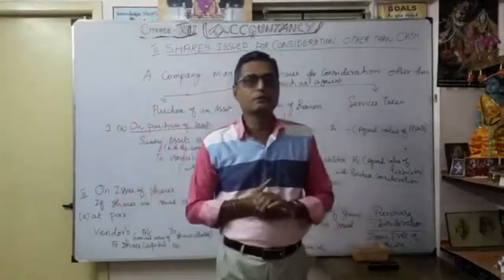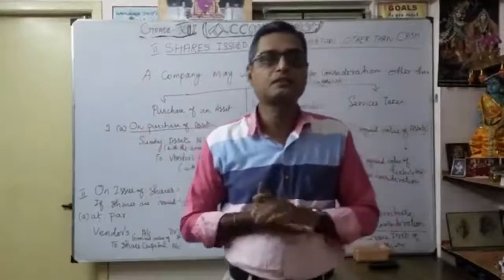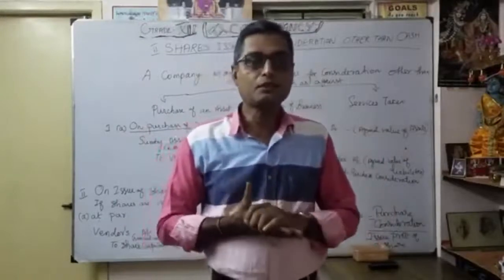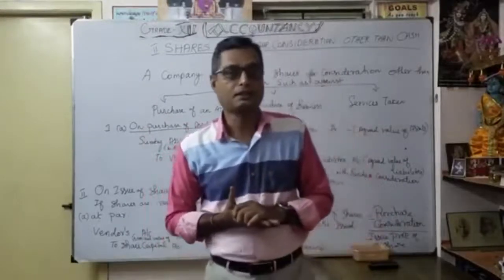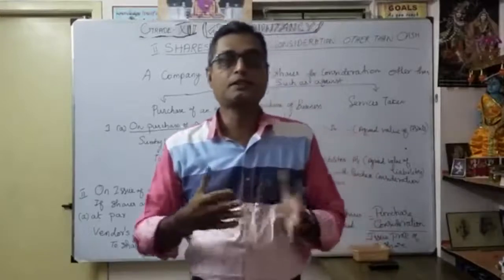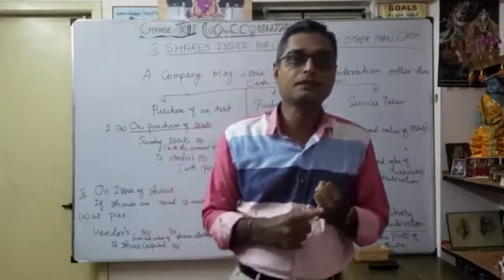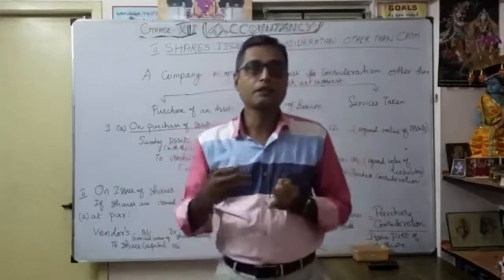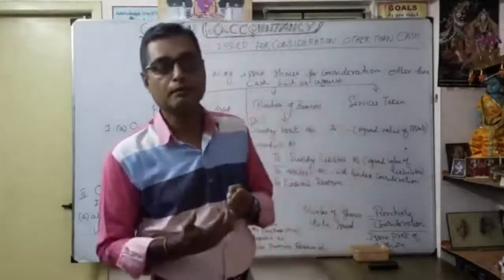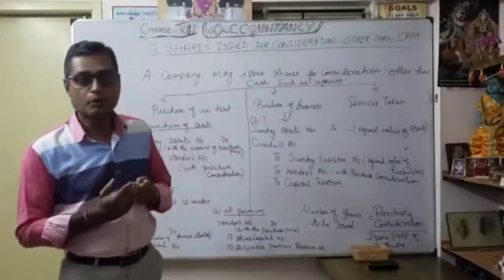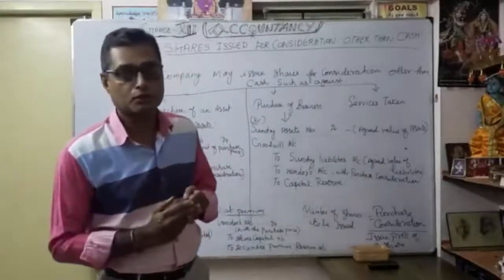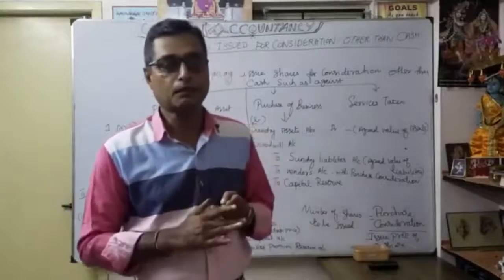So once again, welcome to grade 12 accountancy class. We have discussed the issue of shares for cash, correct? As part of the issue of shares, we discussed many topics like different types of shares, preference shares, equity shares, thereafter how they are issued at par and at premium. There is no question of issue at discount here, it is not allowed. So, issue at par and issue at premium.